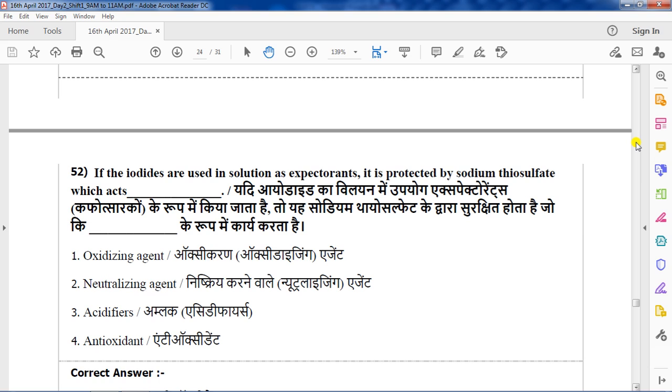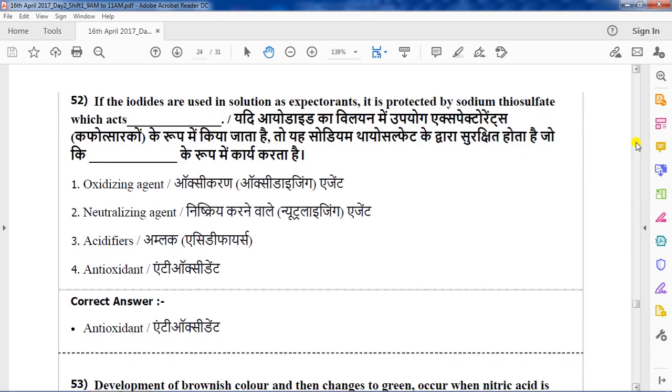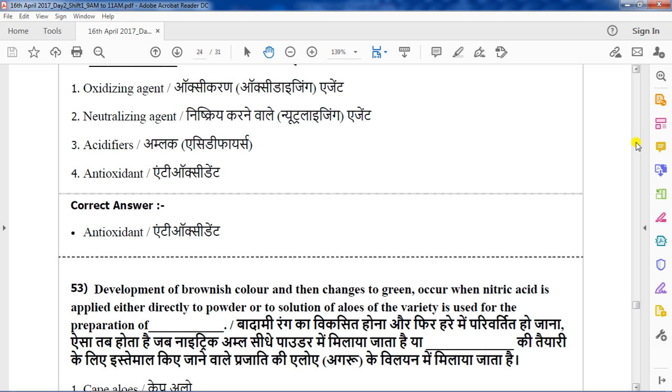So the question is, sodium thiosulfate is acting as. The correct answer is antioxidant. Sodium thiosulfate is an antioxidant.